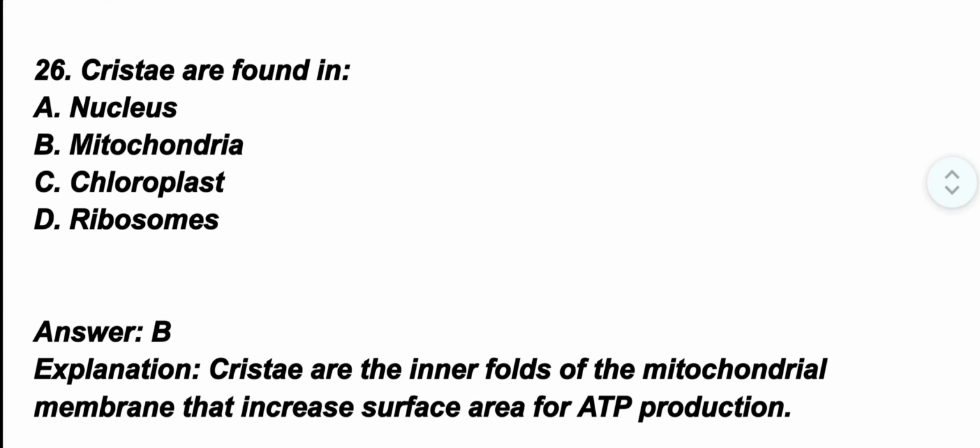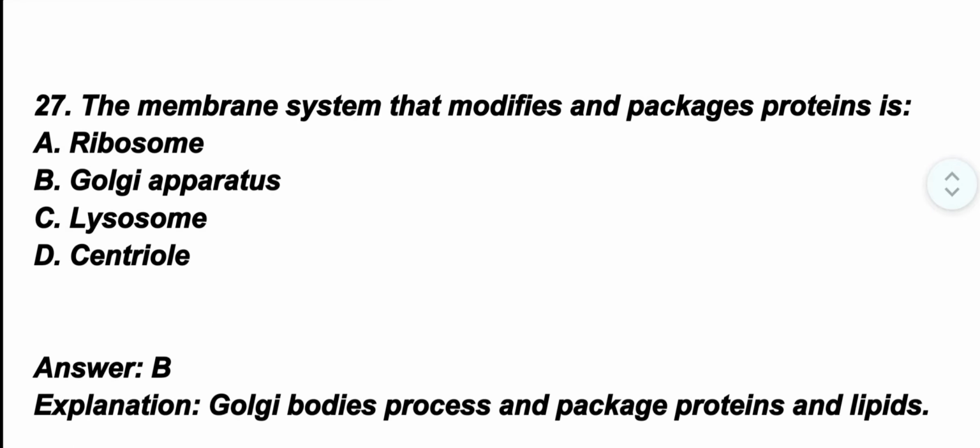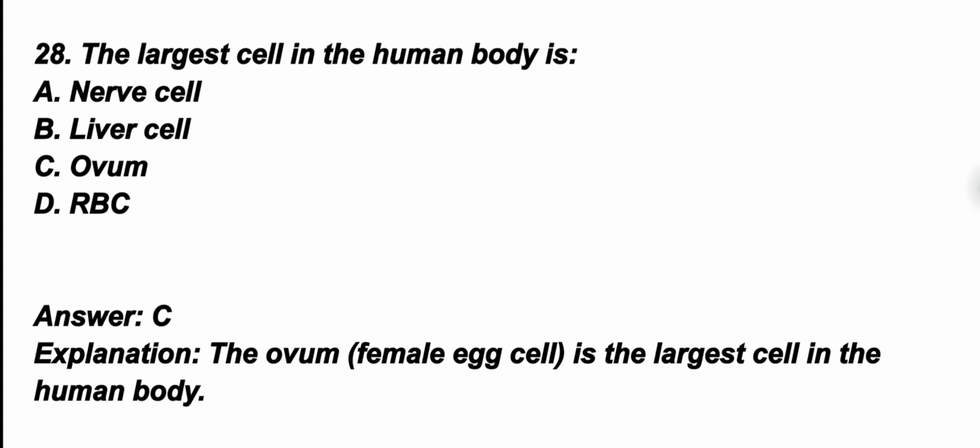Question number 27. The membrane system that modifies and packages proteins is? The correct option is option B, Golgi apparatus. Golgi bodies process and package proteins and lipids. Question number 28. The largest cell in the human body is? The correct option is option C, ovum. The female egg cell is the largest cell in the human body.